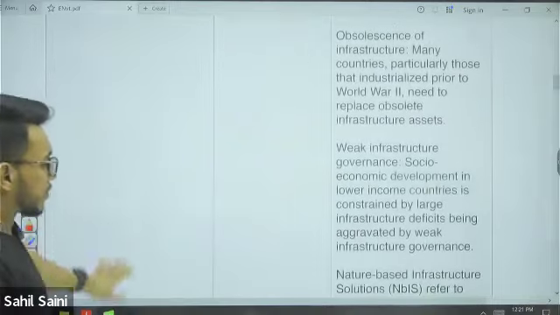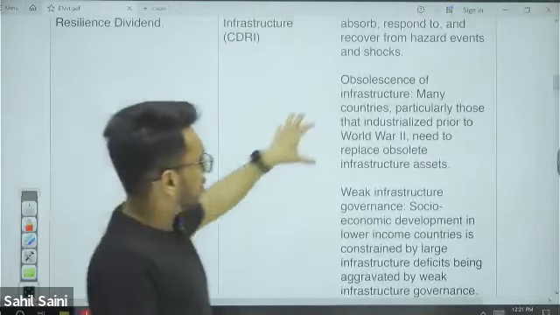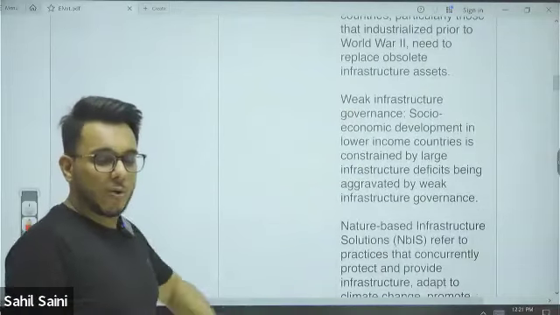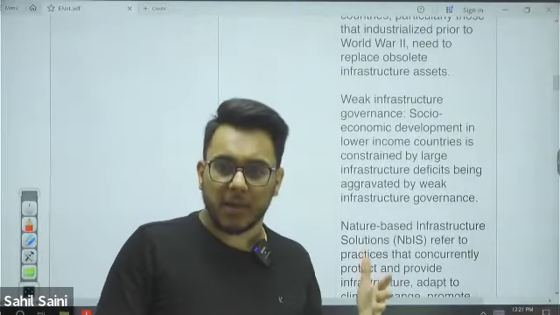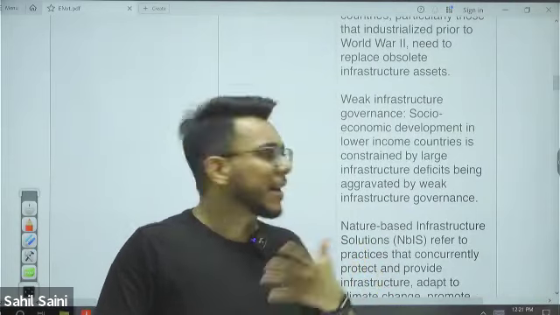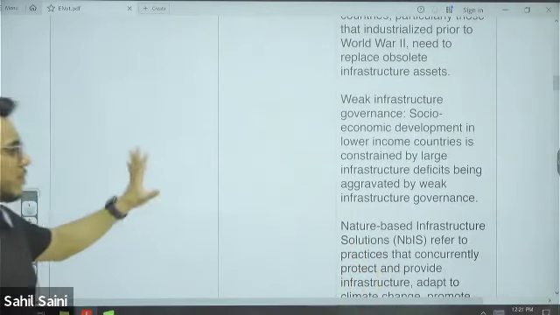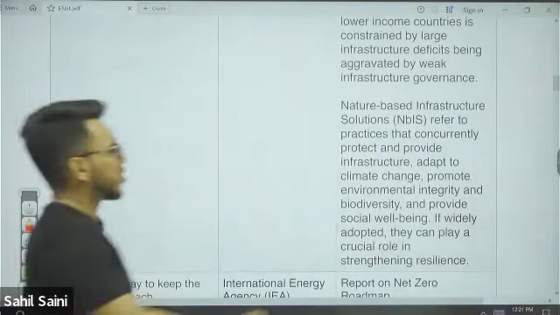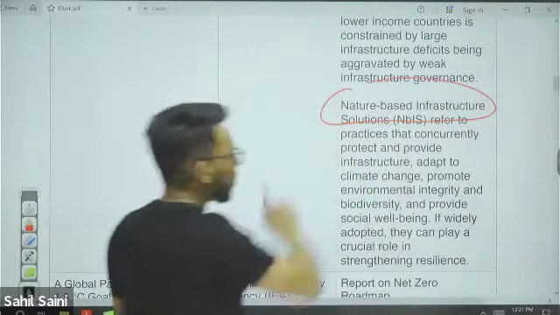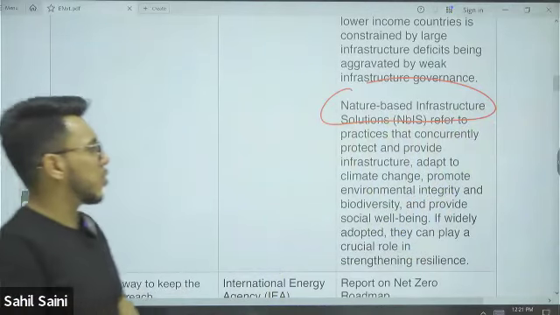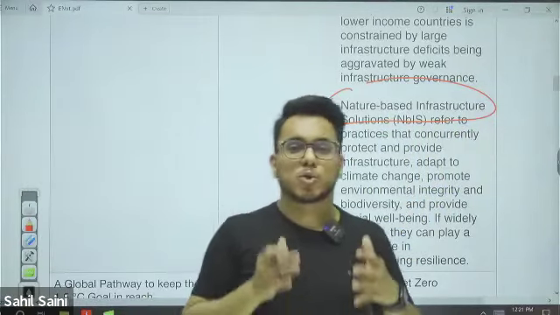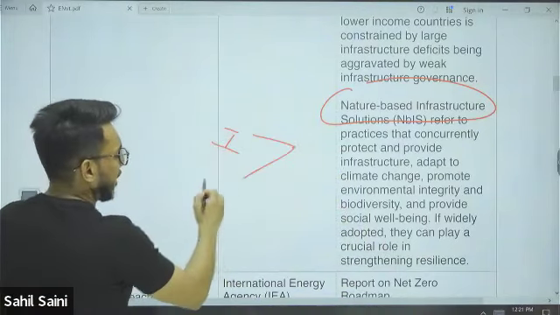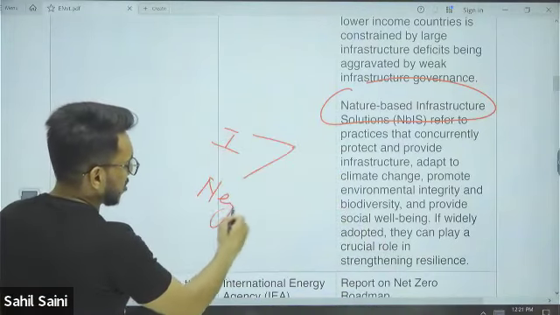Okay, fine. So traditional infrastructure has become obsolete. Particularly the infrastructure development that has happened after World War II, that type of infrastructure is what the report talks about. And then nature-based infrastructure solutions. Basically, it refers to a special type of activities which provide infrastructure that does not have a negative impact on climate change either.